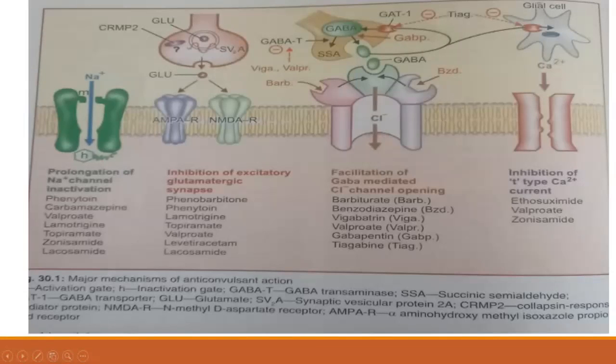Inhibition of glutamatergic excitation is by phenobarbital, phenytoin, lamotrigine, topiramate, levetiracetam, lacosamide. Facilitation of GABA-mediated chloride channel opening: barbiturates, benzodiazepines, vigabatrin, valproate, gabapentin, tiagabine. And T-type calcium channel inhibition, calcium current inhibition, by ethosuximide, valproate, and zonisamide.